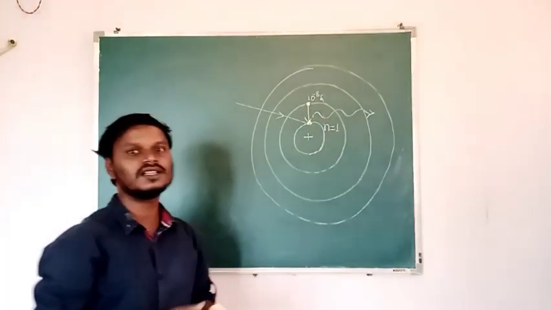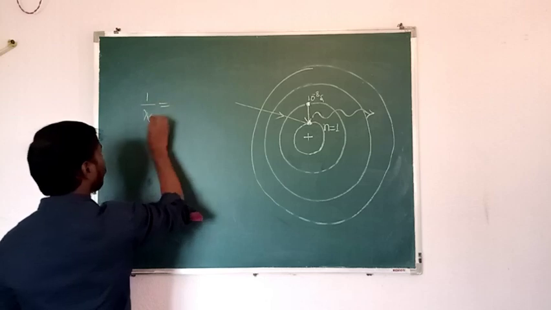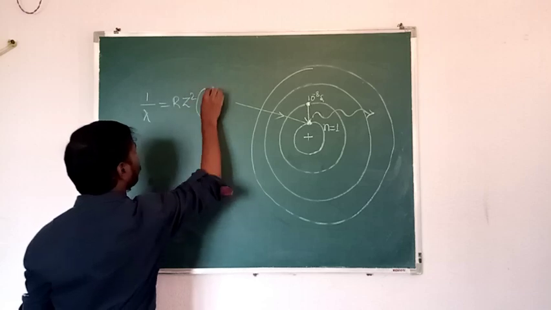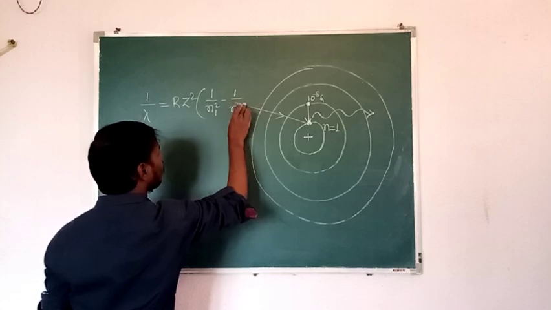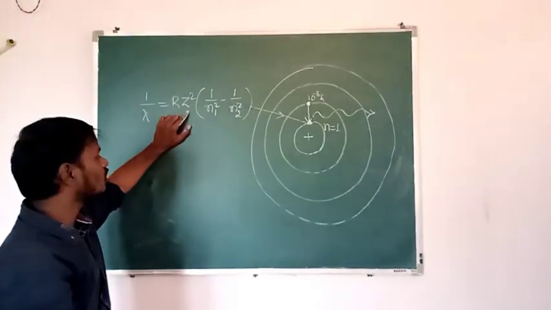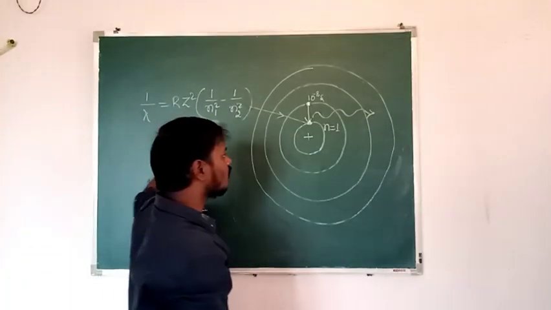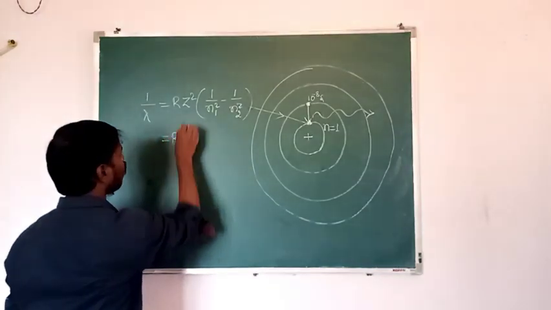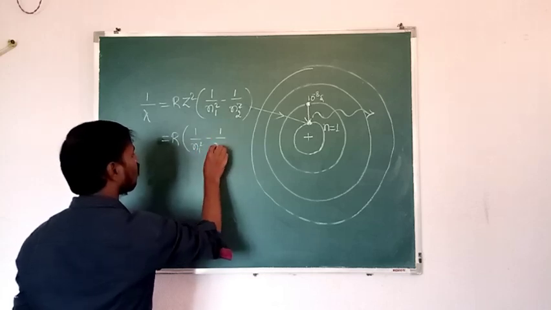Then what is the wavelength of this emitted radiation? That is 1 by lambda is equal to R into Z square into 1 by N1 square minus 1 by N2 square. So this formula is also called the Rydberg formula. Okay. Then see here, what is Z? Z is nothing but the number of protons present in the nucleus of the atom. Then how many protons are present in the nucleus of the hydrogen atom? That is 1. Then we can write R into 1 square, that is 1 only. Then it is 1 by N1 square minus 1 by N2 square.